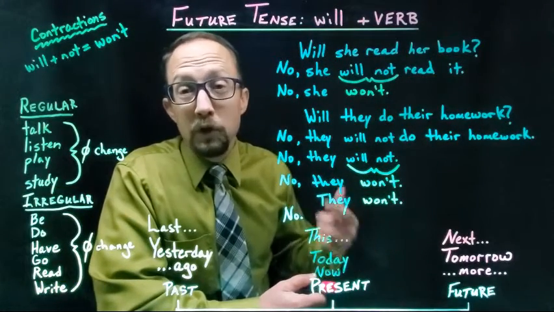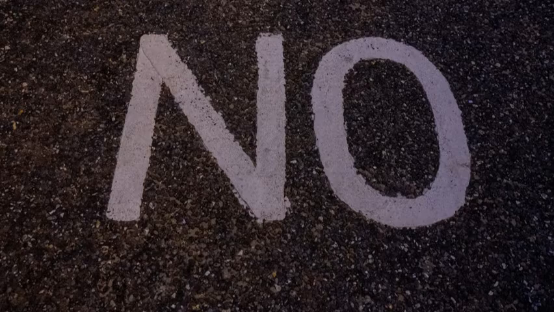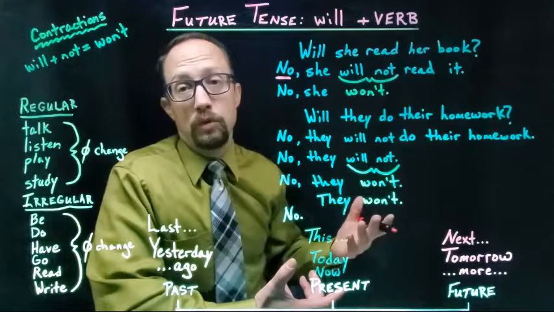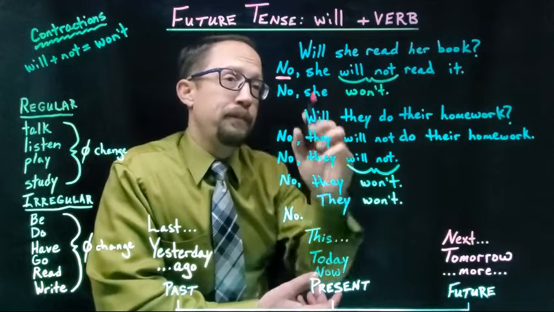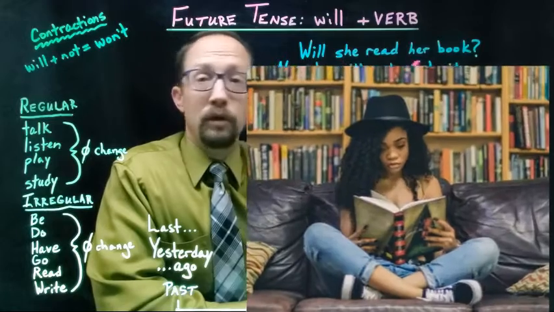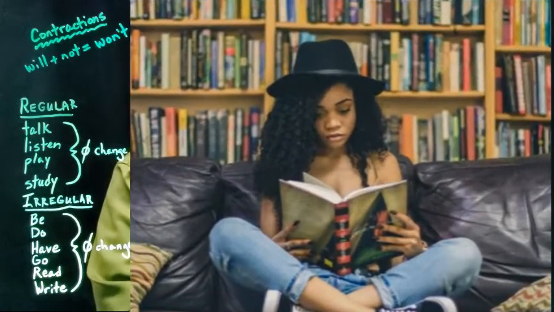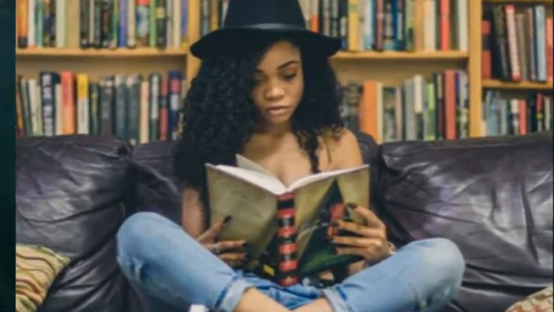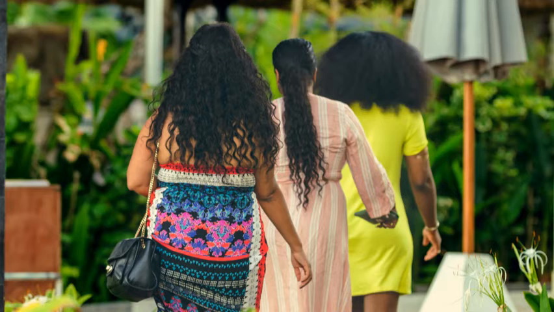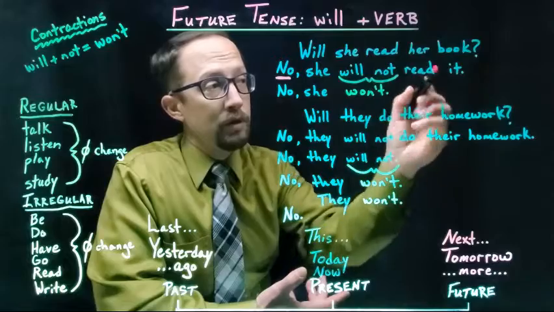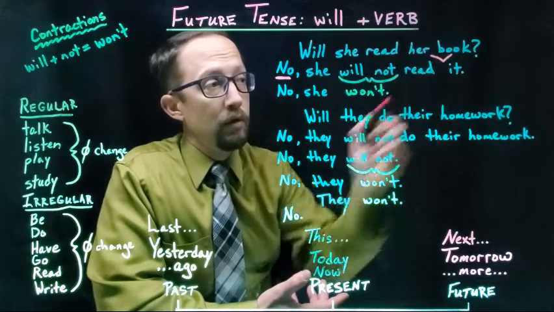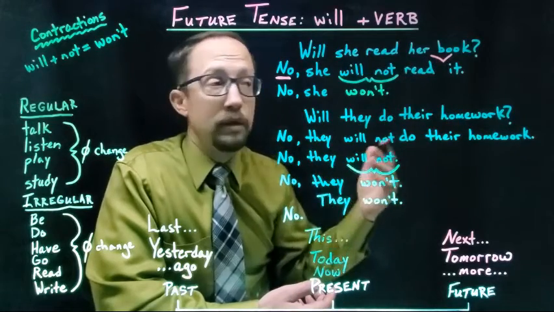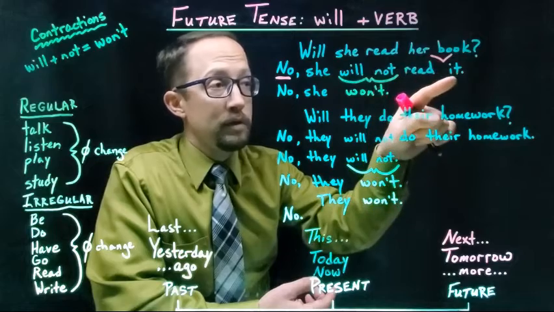Again, where will they go next week? They will go to school. And again, like all of them, you change the order. What if you want to say no to a question? Let's look. Will she read her book? No, she will not read her book. Or you can say, no, she will not read it.